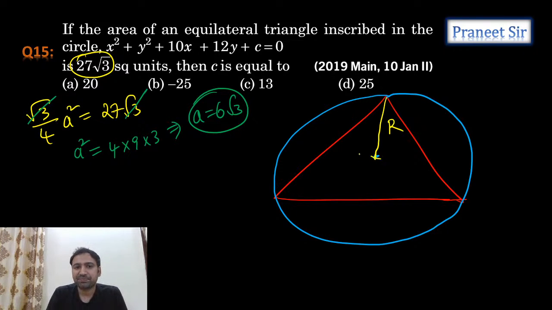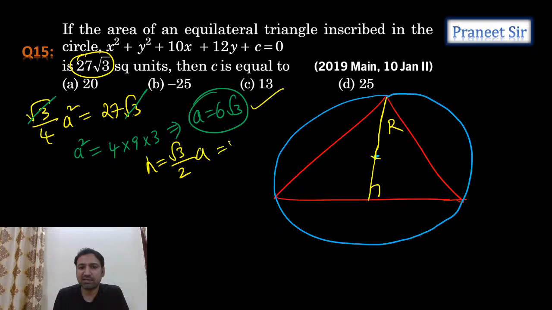But tell me, guys, once we know the a value, can I calculate the altitude value? Altitude h is equal to root 3 by 2 into a only. The a value we already calculated, so substitute here 6 root 3. So tell me how much we're getting. Are we getting 9? So the total altitude is 9 units, guys.